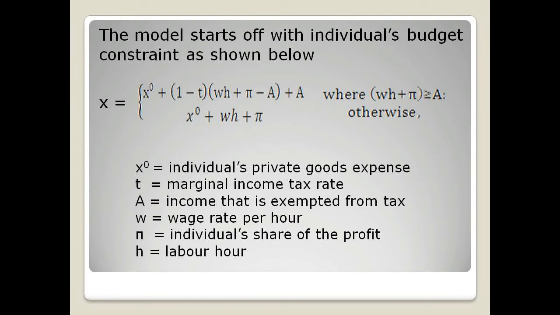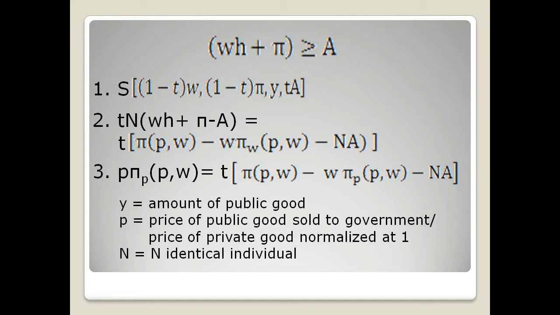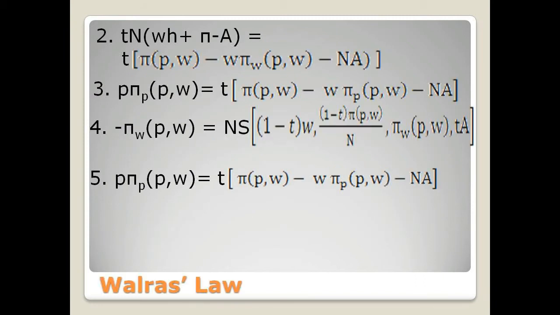The assumptions made will produce the individual's budget constraint as shown in the formula, which then gives us three equations. The first one is the supply side of the market that maximizes the utility function, with T assumed to be 0 when no tax is payable as a constraint, which is denoted in equation number 1. The second is the government tax revenue function, which is denoted in equation number 2, and the government expenditure derived from the profit function in equation number 3. In parallel to the budget balance, equation 2 and equation 3's functions should be equal, and therefore in equilibrium.